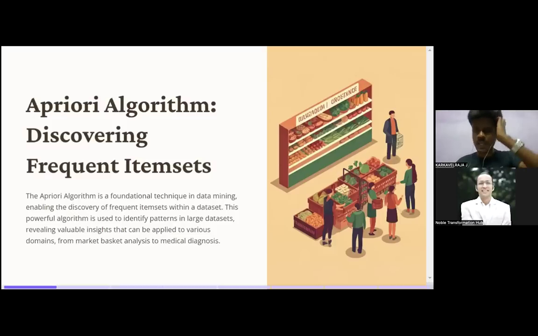I think we have already explained this in the previous session, but let me explain again. Let us consider we have two different transactions. One is my transaction, another one is sir's transaction. I'm buying milk and biscuit. Sir is buying milk, biscuit, and butter. Now these are the two transactions, and we're gonna create candidate sets out of them. We're gonna find all kinds of permutations and combinations, like milk, butter, biscuit, milk, biscuit, milk, butter, biscuit.